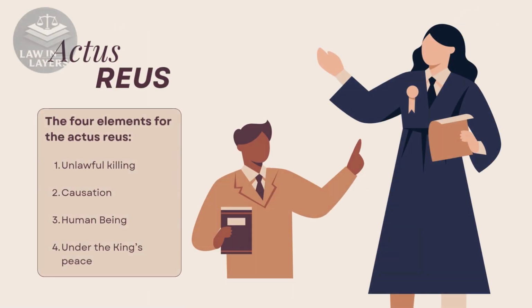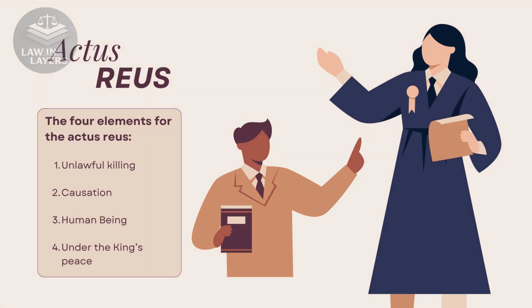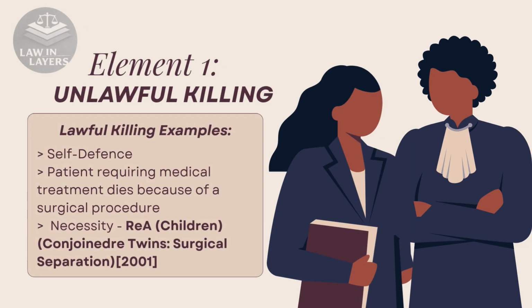The actus reus of murder is the unlawful killing of another human being, under the king's peace. This requires the death of the victim to be unlawfully caused. A lawful killing is seen as justified. Examples include self-defense, where a patient requiring medical treatment dies because of a surgical procedure, or necessity.